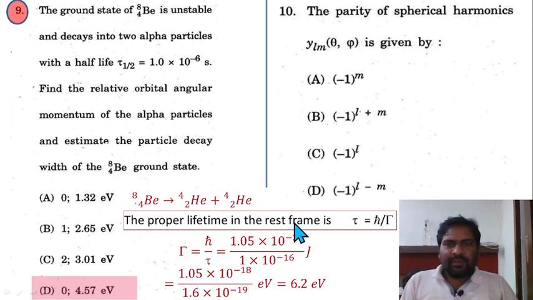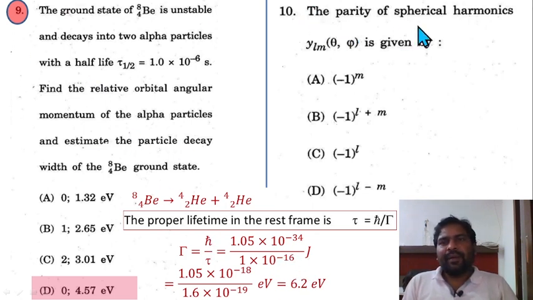The proper lifetime in the rest frame is tau equal to h cut divided by gamma, where gamma is your decay width. To solve it, the decay width is equal to h cut by tau. Tau is equal to 10 to the power minus 16. Just see it from your side.